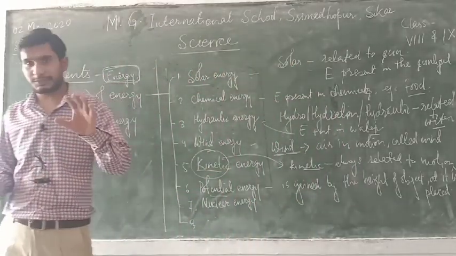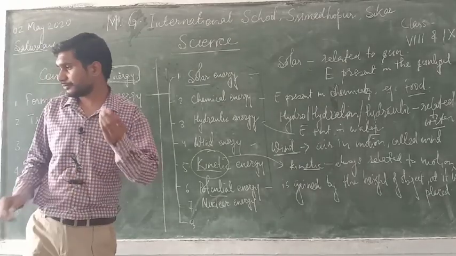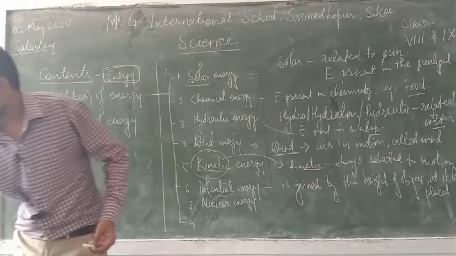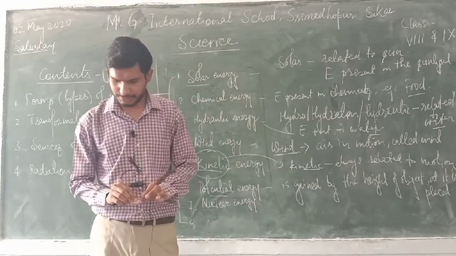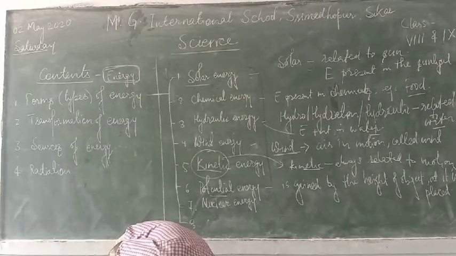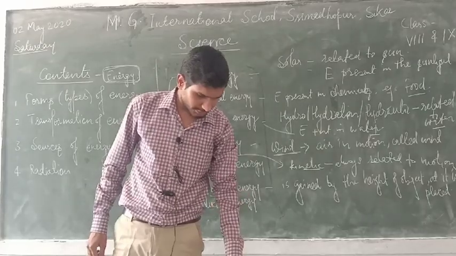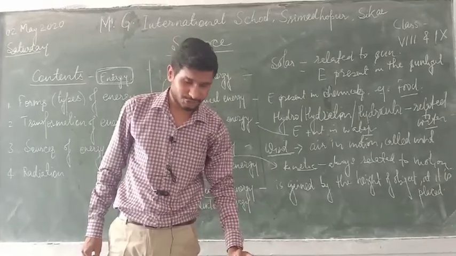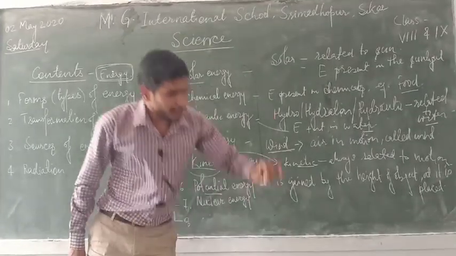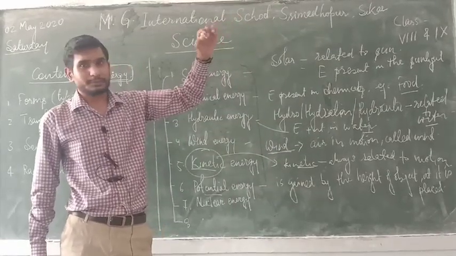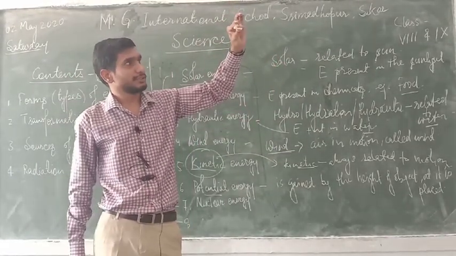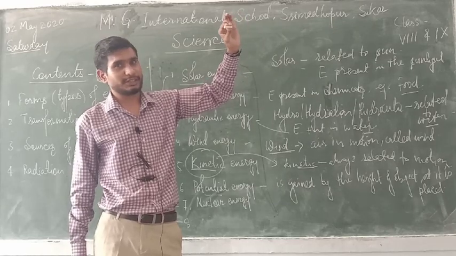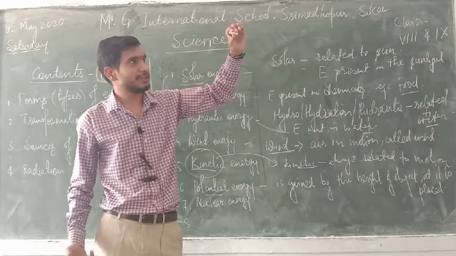If I try to explain in a simpler manner, like this chalk, when it is on the floor, the potential energy level is 0. But when I take this chalk in my hand at this level, then it gains some potential energy.